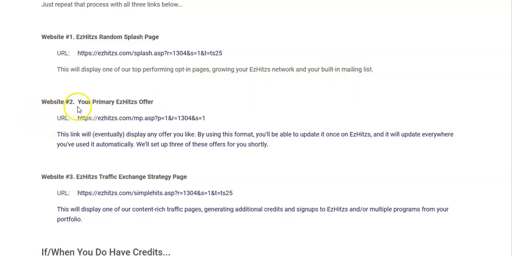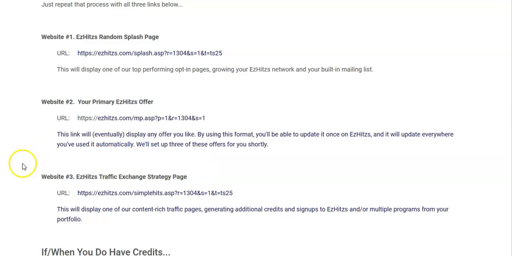Website number 2 is going to be your primary Easy Hits offer. Your link will look something like this with your Easy Hits user ID in here instead of mine. And this link will eventually display any offer that you'd like. By using this format, you'll be able to update it once on Easy Hits and it will update everywhere you've used it automatically. We'll set up 3 of these offers for you shortly.